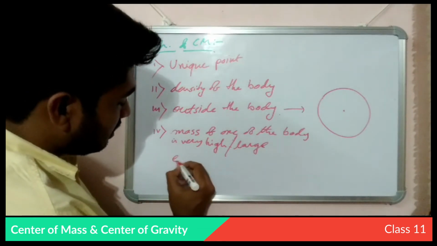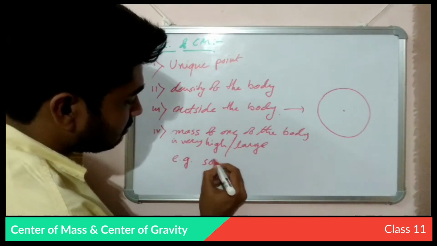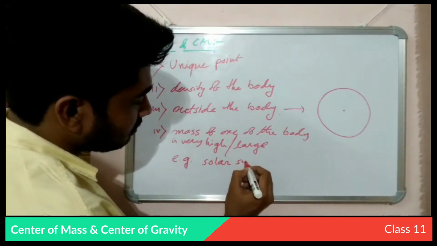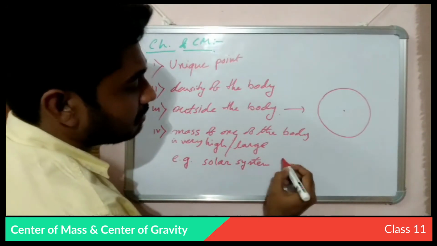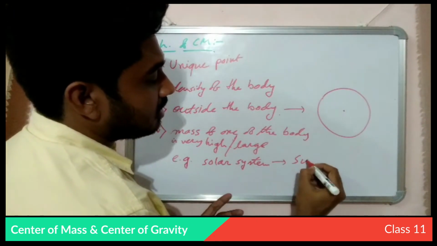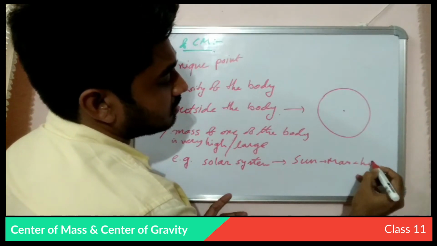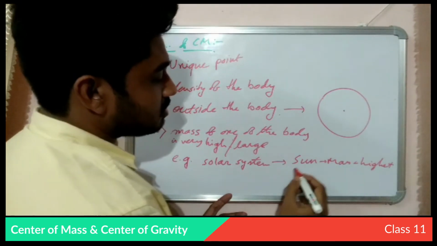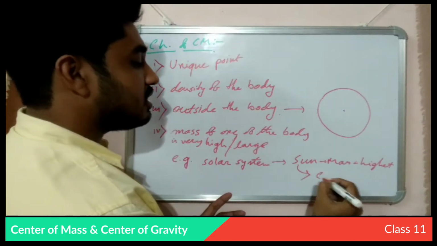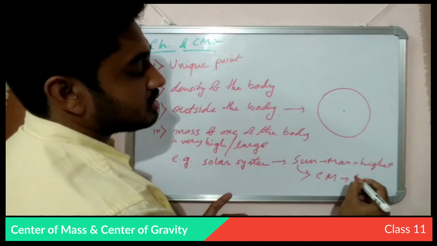Like for our solar system, the mass of the sun is the highest. So the center of mass of that solar system is at the sun.